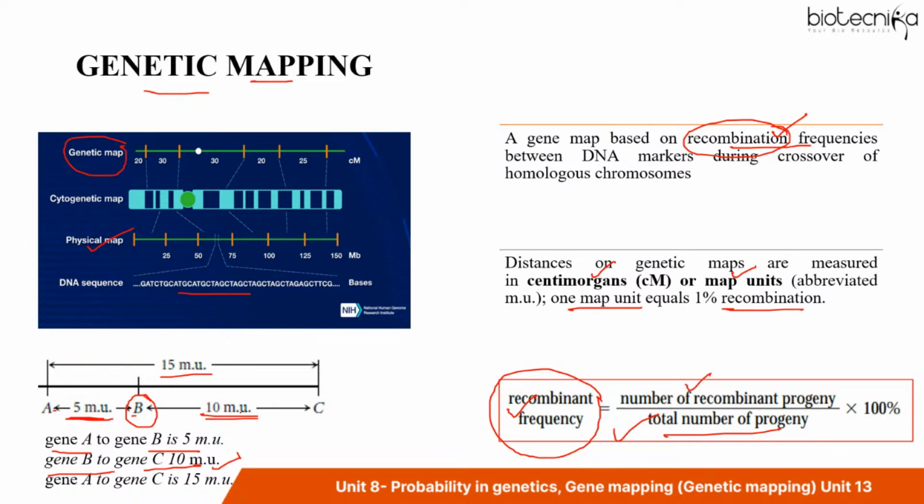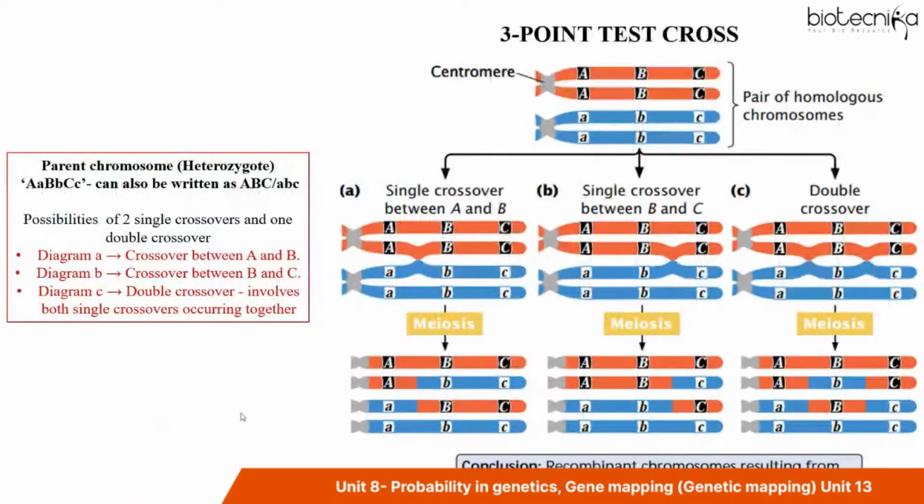You can construct a genetic map by performing a test cross.